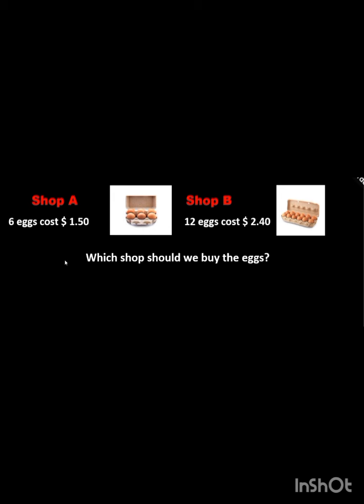Similarly, when we divide 2.40 by 12, we will get the answer $0.20. So the rate of shop A is $0.25 per egg and shop B is $0.20 per egg. Simply, you can buy the eggs from shop B because it is cheaper than shop A. That's why we find the rate, and it means total cost divided by the total number of things required.